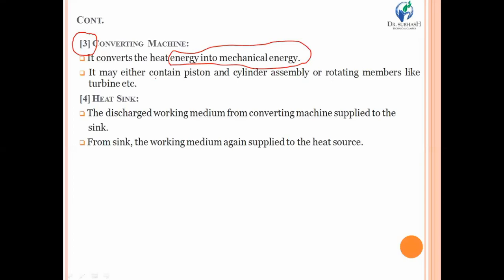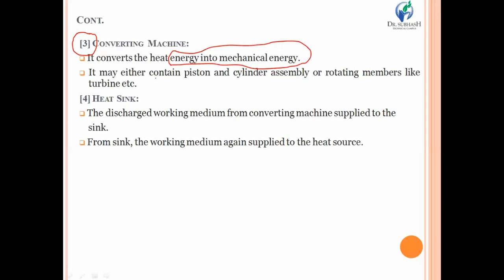The working medium may be steam or gas or vapor, whatsoever. So steam or gas or even vapor absorbs that heat from the combustion chamber, which is carried out outside the piston and cylinder assembly. And this steam contains high pressure and volume, and will move and enter the turbine assembly or the steam cylinder and piston assembly.